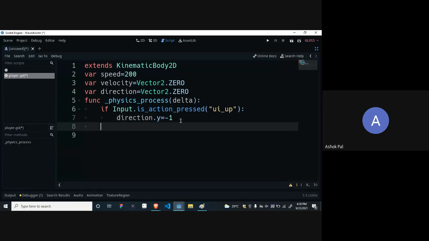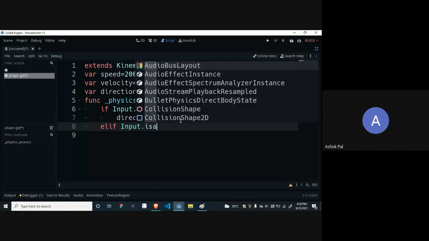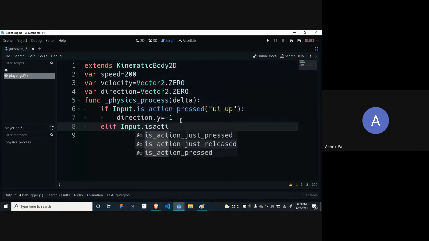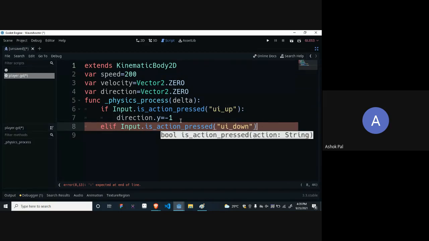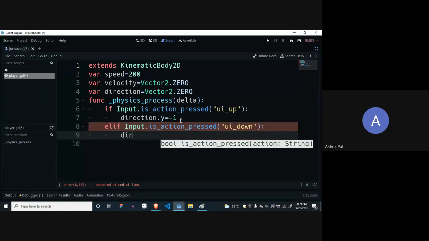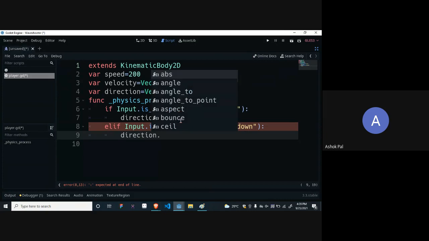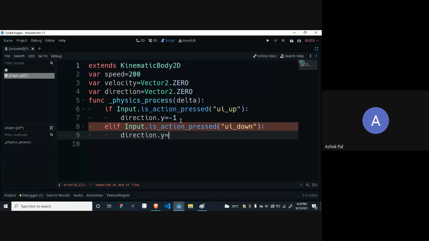Let's continue with else if input dot is action pressed UI down means positive on y axis, so direction dot y equals +1 or just 1.